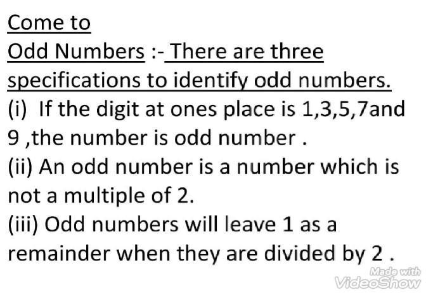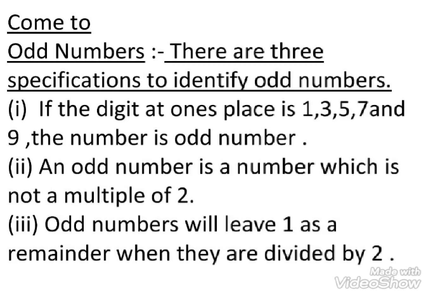Now come to odd numbers. There are 3 specifications to identify odd numbers. If the digit at ones place of any number is 1, 3, 5, 7 and 9, the number is odd number.